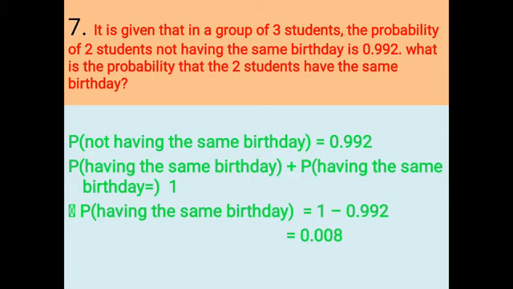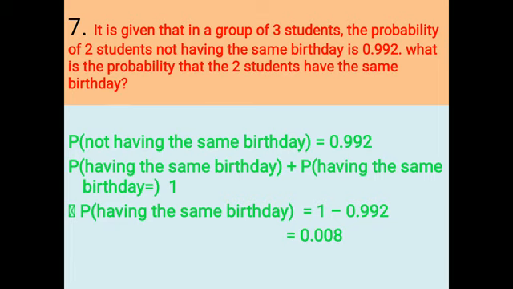It is given that in a group of 3 students, the probability of 2 students not having the same birthday is given. The probability of not having the same birthday is 0.992. Then what is the probability of having the same birthday? Look, just look at the question. What is the probability given? The probability of not having the same birthday is given. And what do you need? The probability of having the same birthday.